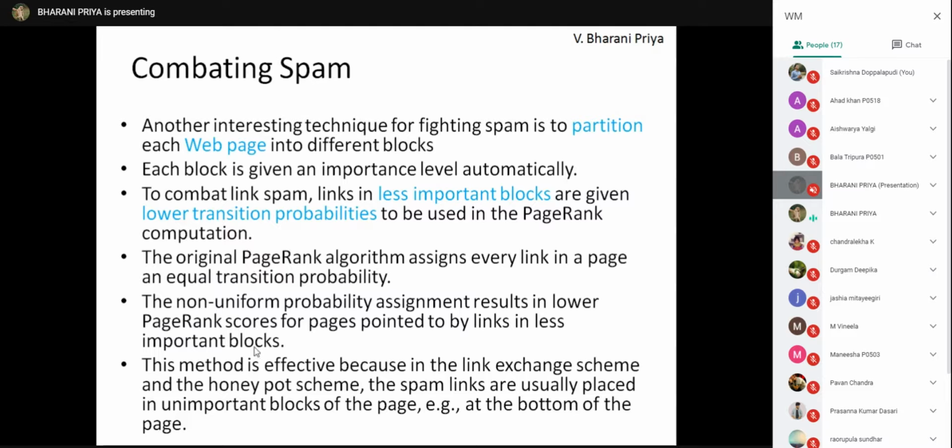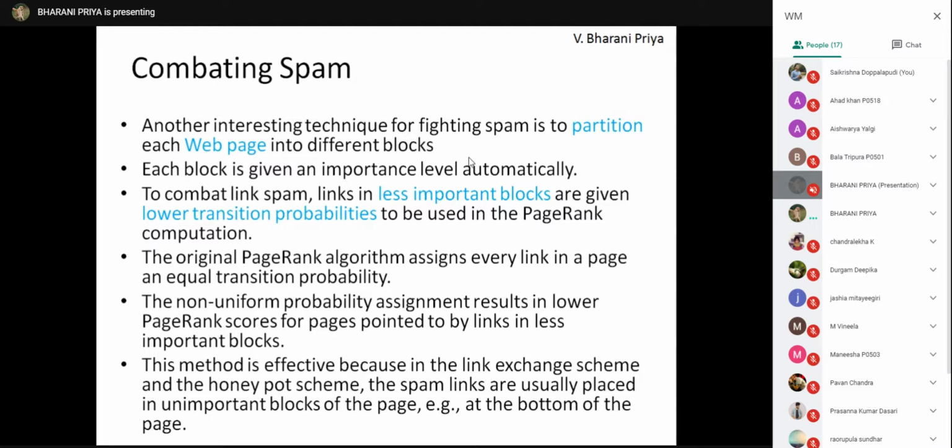Next, this is one of the interesting techniques. What you do is partition each page into different blocks, and once you partition the web pages into different blocks, each block is given a different importance.